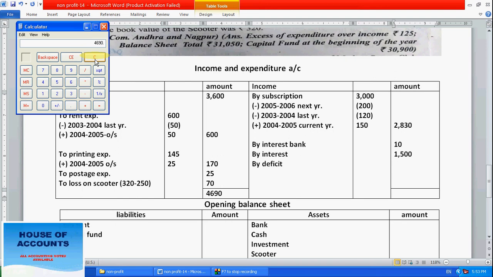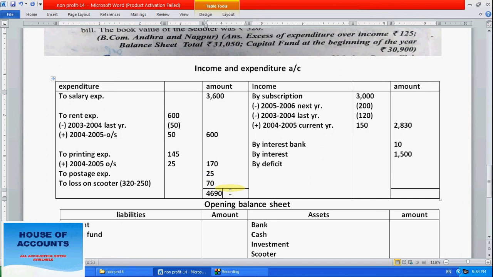Let's wait a moment. Let's calculate one more time. 3600 plus 600 plus 170 plus 25 plus 70. Okay, calculation mistake, 4465 is there. Sorry, 4465.